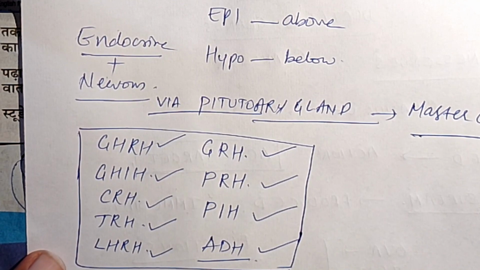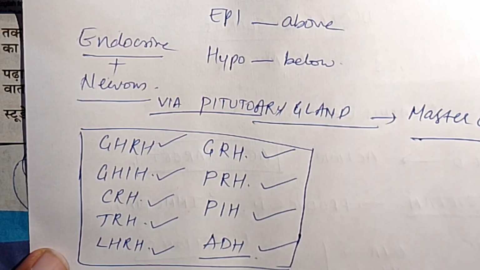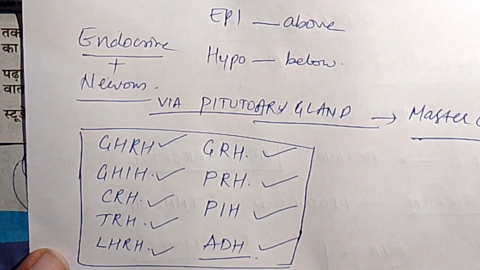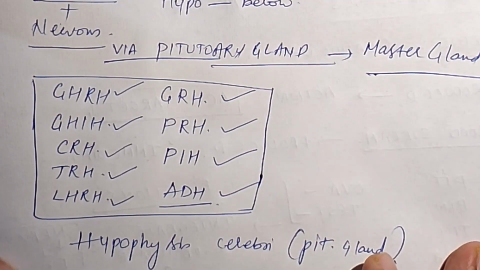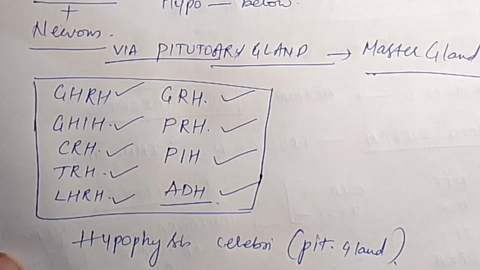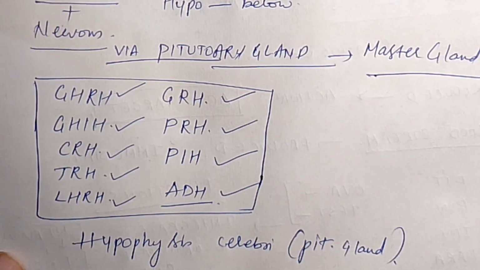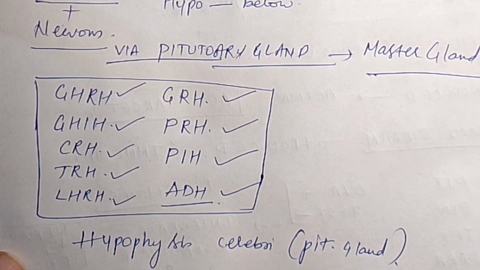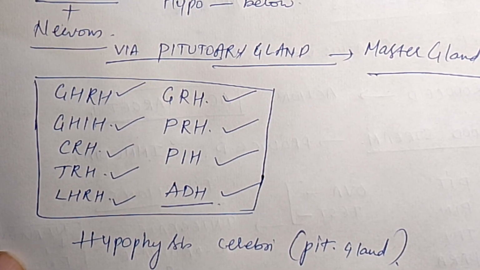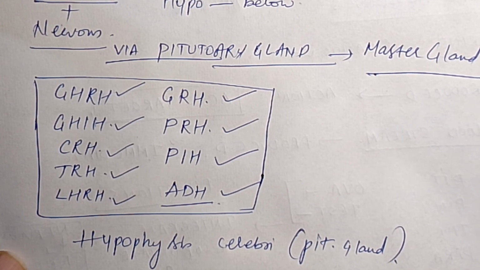Now we can see hypophysis cerebri. Hypophysis cerebri is another name of the pituitary gland. It is situated in the hypophyseal fossa. The location of the hypophysis cerebri is called hypophyseal fossa, which is also called sella turcica, and which is present on the superior surface of the body of the sphenoid. We can remember the sphenoid bone in this context.